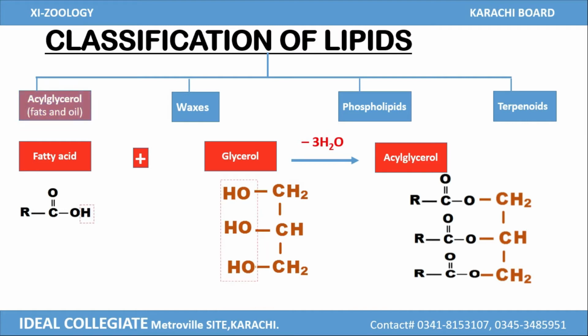Acyl glycerol is formed with the elimination of 3 water molecules. In this condensation, the hydroxyl group of glycerol and the hydrogen of fatty acid are eliminated, and the remaining portions combine to form acyl glycerol.